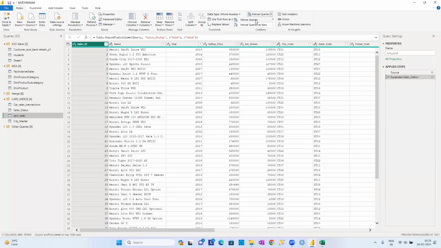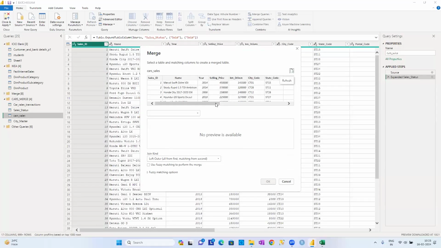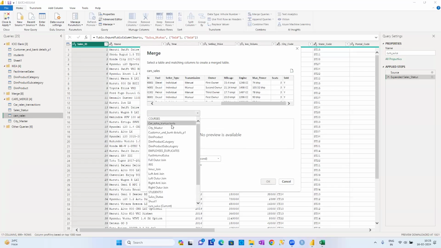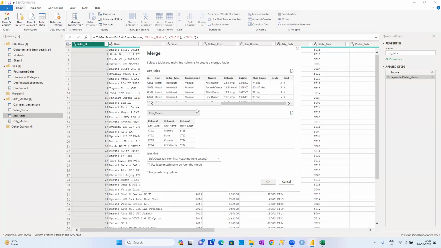I'm going to be using the option called merge queries. Why? Because already I have joined the tables, guys. See there, you know that it is car sales transactions and this is the car sales status. Both we already joined. Now within the table only, we have to add the city data also. So what I am going to do now, guys, is city underscore master.